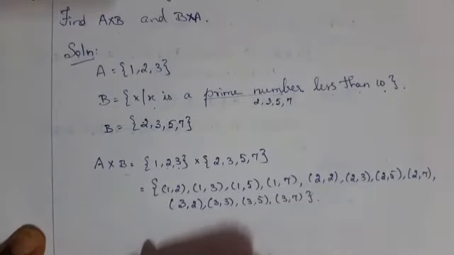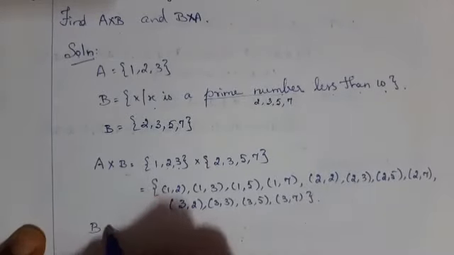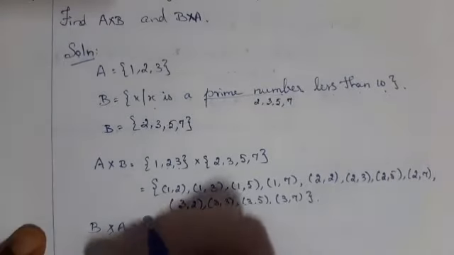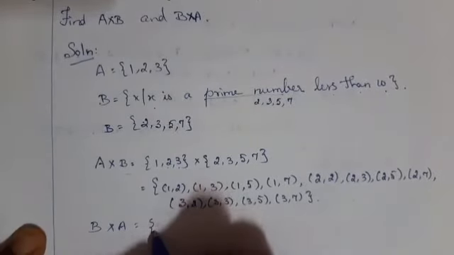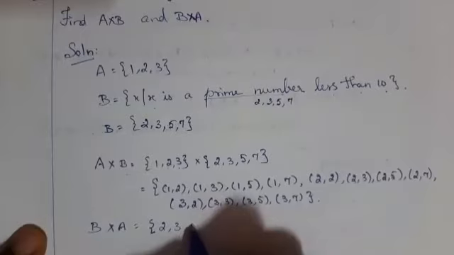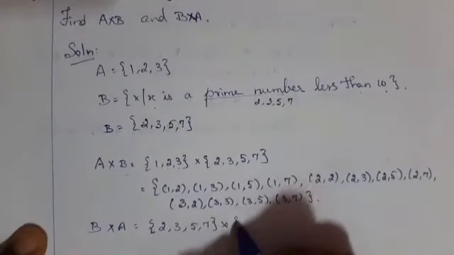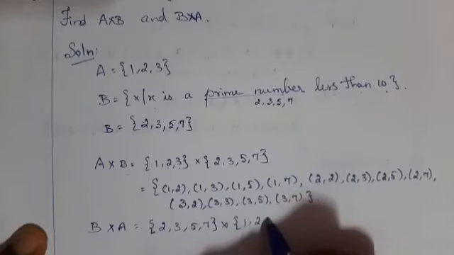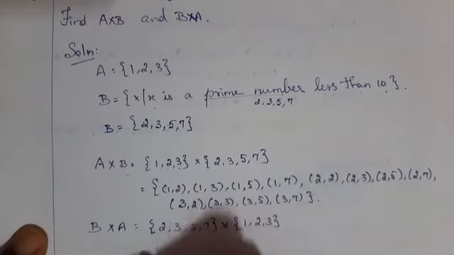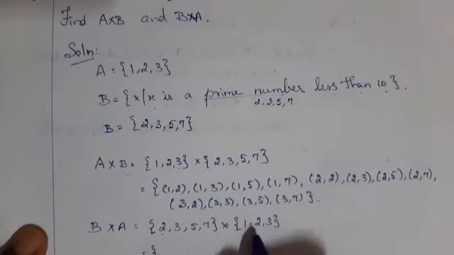Now find B cross A. First write the set B, that is {2, 3, 5, 7}. Next cross write the A set. First element, write all the elements which are present in A.